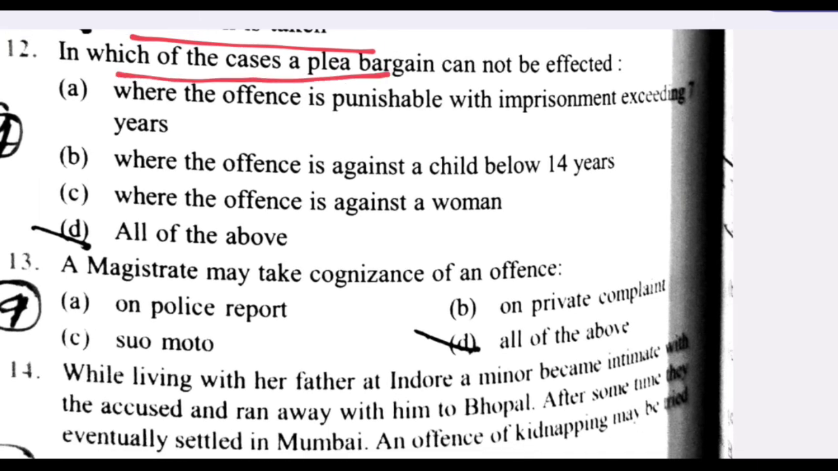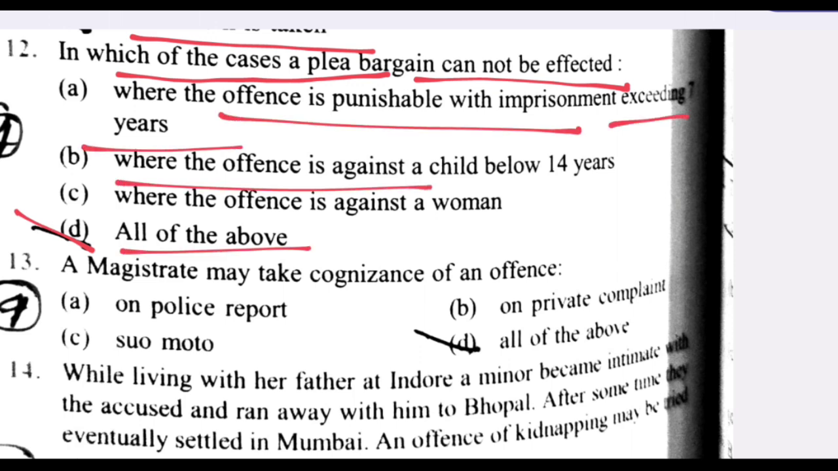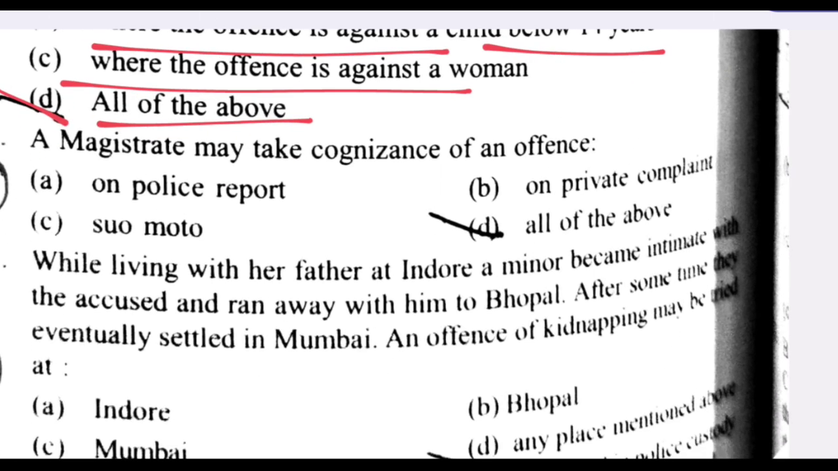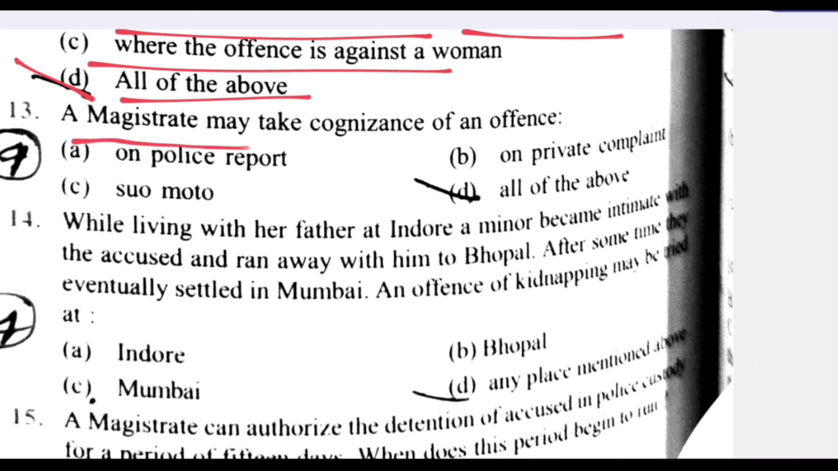In which of the following cases can plea bargaining not be effected? D, all of the above: where the offence is punishable with imprisonment exceeding 7 years, where the offence is against a child below 14 years, where the offence is against a woman. A magistrate may take cognizance of an offence on a police report, suo motu, or on a private complaint. D is the right answer, all of the above.